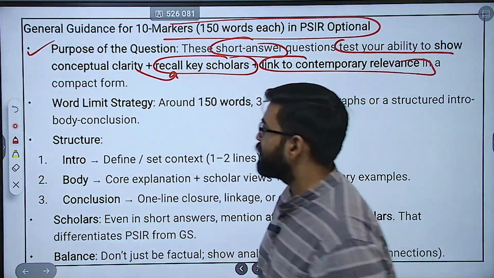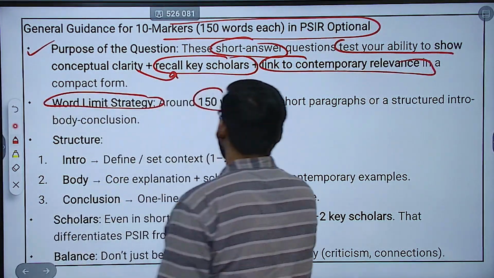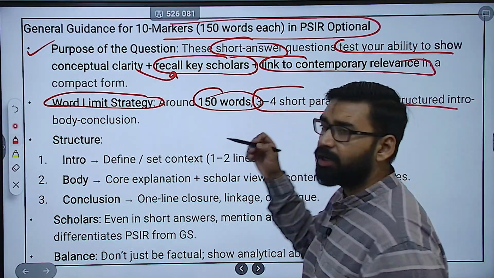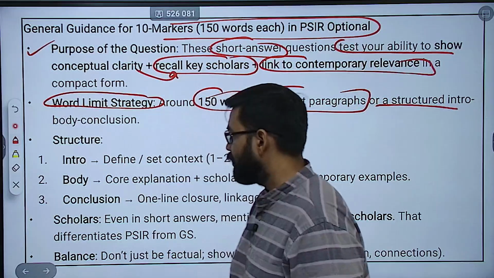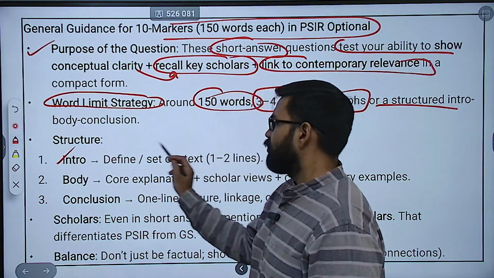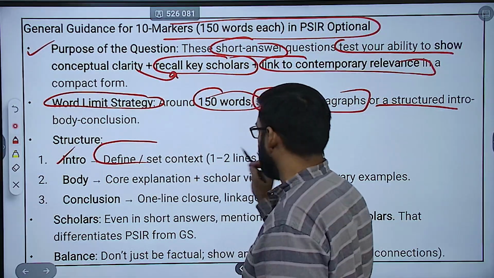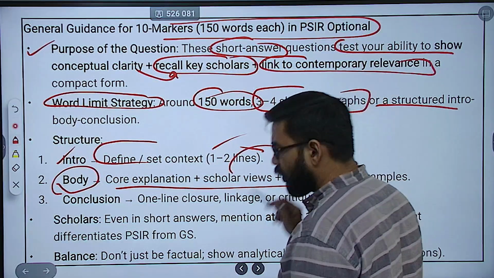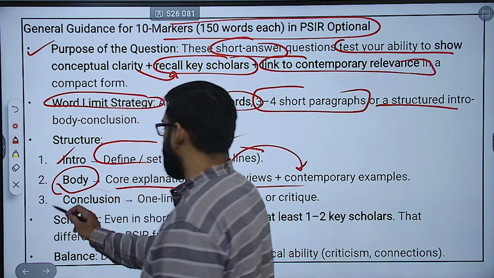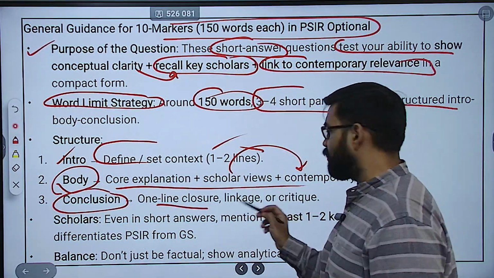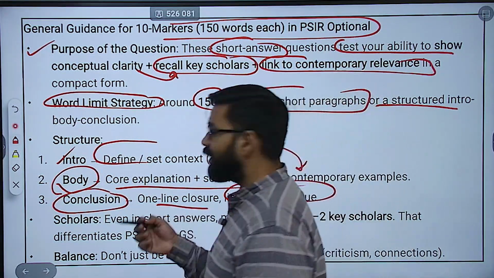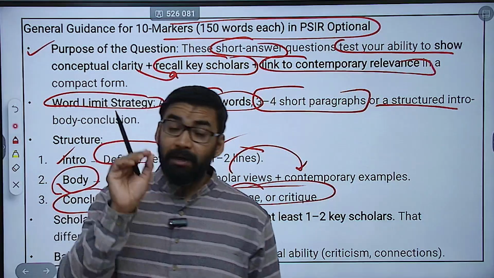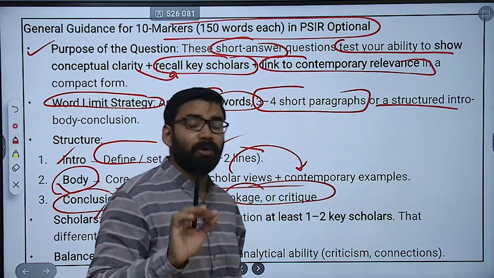Then the second important thing, word limit strategy: around 150 words only, with 3 to 4 short paragraphs or a structured introduction, body and conclusion. What should be in the introduction? You can just define the context within 2 lines. Then the body of the answer, the core explanation, where you mention the views of the scholars. At last, a 1 or 2 line conclusion, or you can mention the critique or linkages. Clear? And the most important thing, try to mention the scholars, because this is an optional paper, not your GS paper.